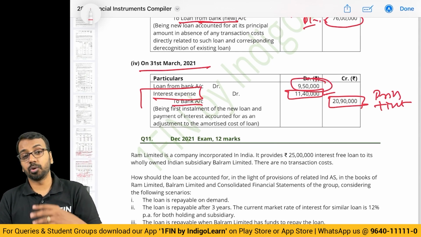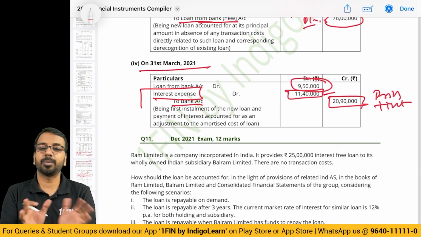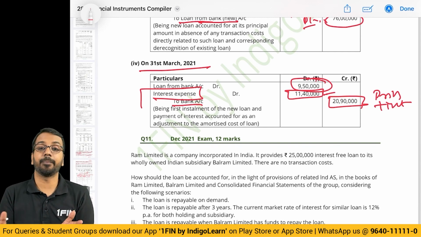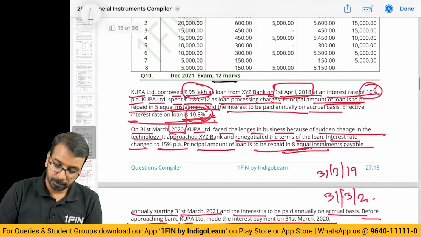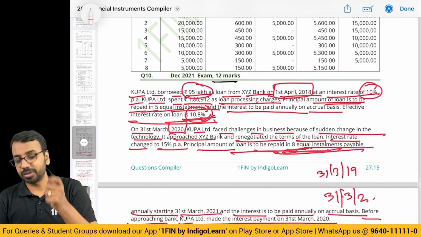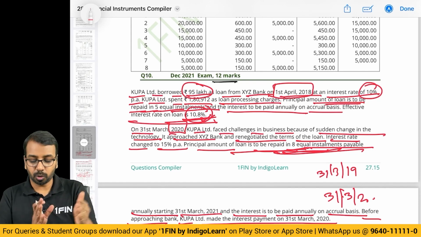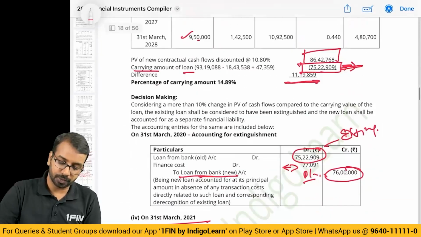There are a couple of more varieties in the study material. See, the treatment is same, the process is same, just that they will confuse you with this cash flow. Loan to be repaid in so many installments. So when you have to calculate the new cash flow, that is where you have to be very, very careful. So what do we do in the examination?